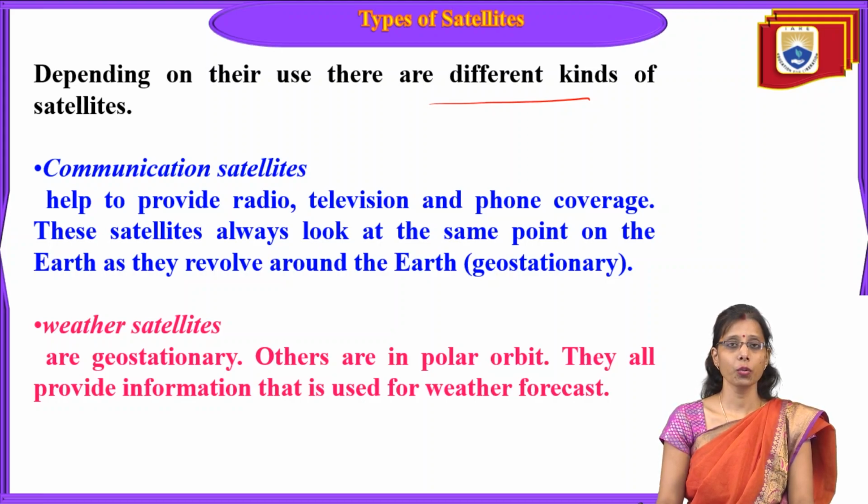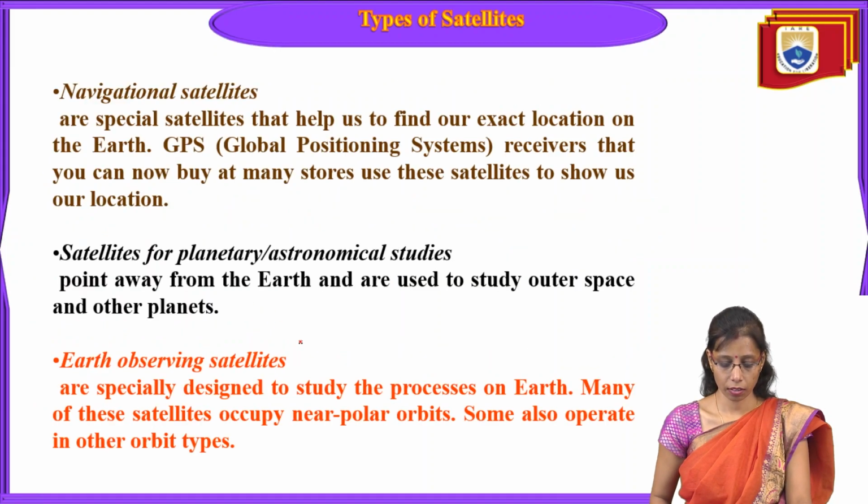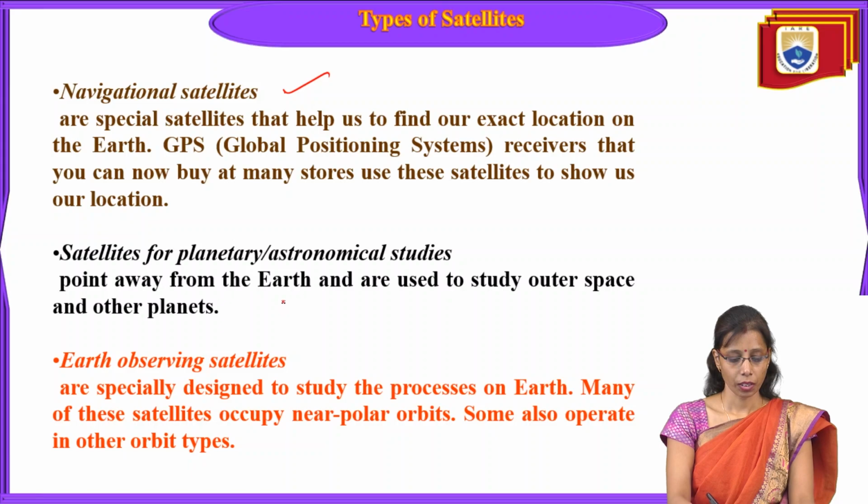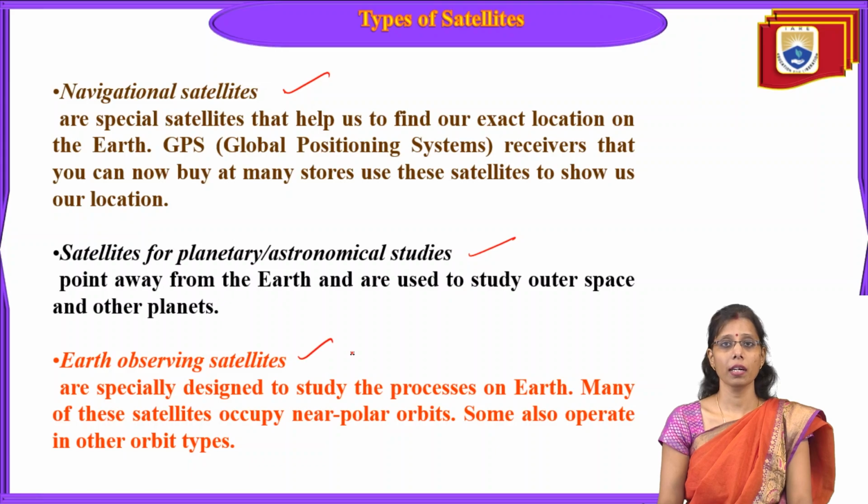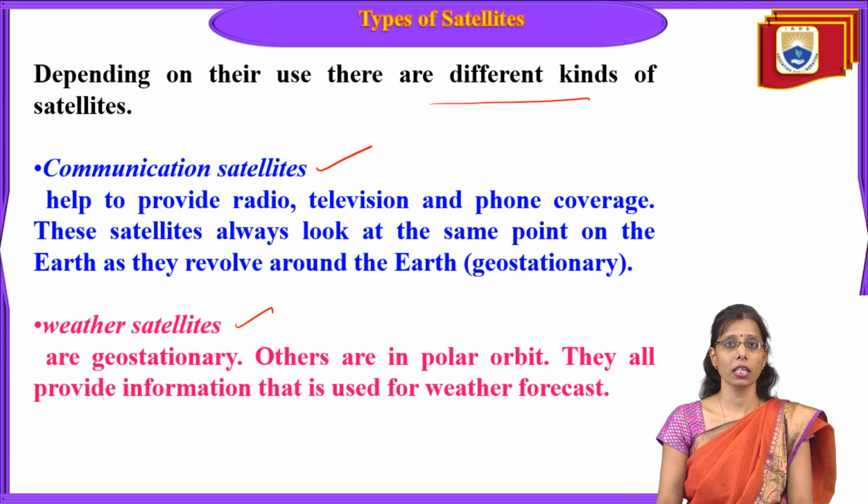In day-to-day use, we utilize many electronic things which work through satellites, like television, cell phones, and Wi-Fi. That all depends on the types of satellite we use. So what are the types of satellites? Let us learn here. We have communication satellites, weather satellites, navigational satellites, satellites for planetary and astronomical studies, and Earth observing satellites.